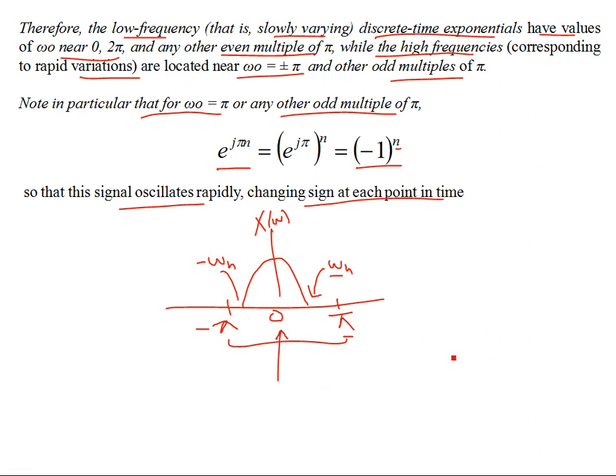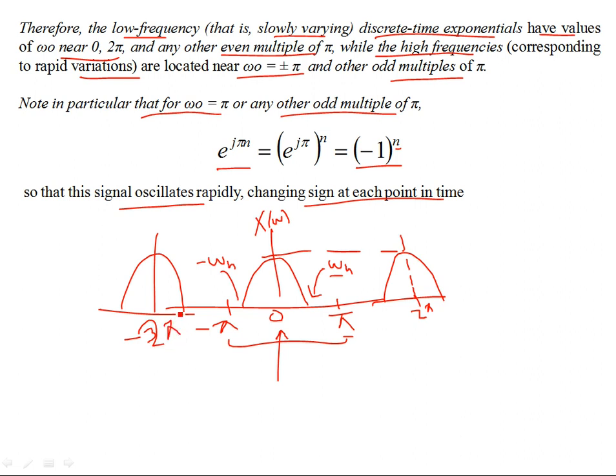And again, the same trend is going to repeat itself at 2 pi. At 2 pi, you are going to have the low frequency content, which is the same as at 0. So at 2 pi, you also have the DC. Similarly, at minus 2 pi, and around plus minus 2 pi, you're going to have the DC content.